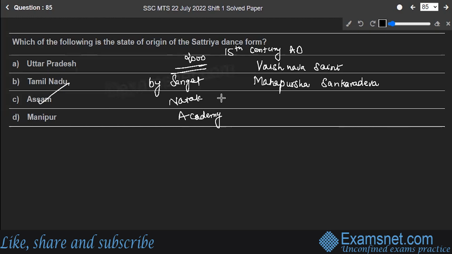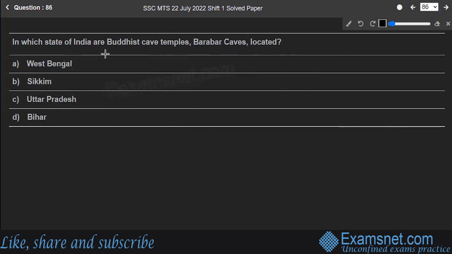For male, it is known as Purush Pak, while for female, it is called Prakriti Pak. So, option C, that is Assam, is the correct answer to the question. Next, question number 86. In which state of India are Buddhist cave temples, Barabar caves, located? Is it West Bengal, Sikkim, Uttar Pradesh, or Bihar?